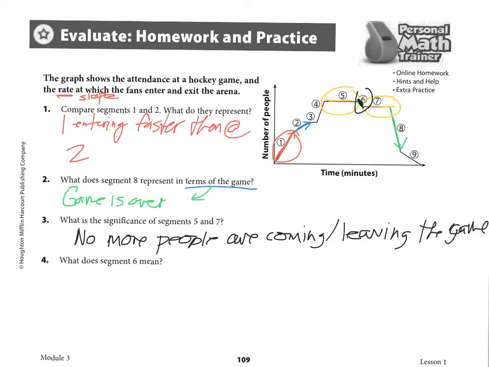Now, why would that be the case? I don't know, maybe it was intermission. So maybe 5 here represents the first half of the game, 7 represents the second half of the game. So 6 is people leaving at halftime or something, but a few people leave.